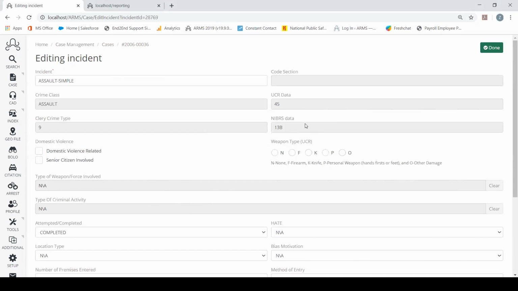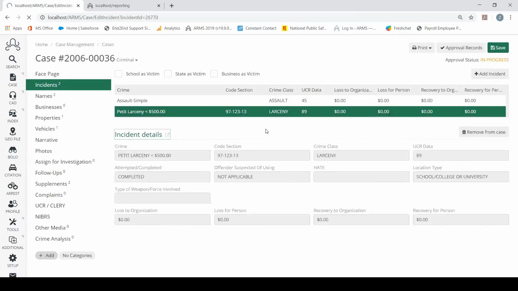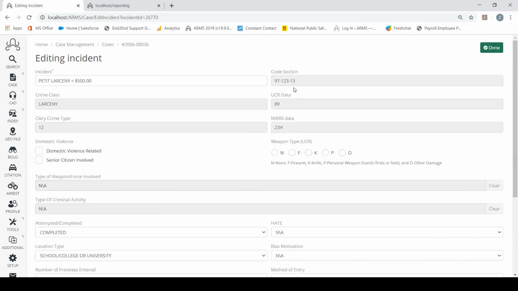If you want to learn more about that, we can always send you some more webinars that we've done that go a little bit more in depth about how this looks. But the simple answer is we help you set this up in the back end of ARMS whenever you start reporting NIBRS. Right now we have a simple assault going on, which is NIBRS 13B. If we wanted to, we could jump back into our incidents and see the exact same information with our petty larceny.